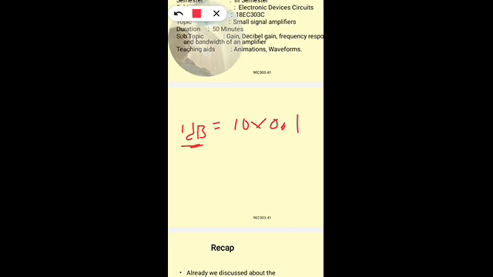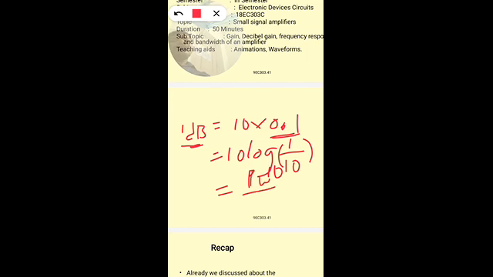So we can write this as C, equal to 10 log of 1 by 10, that is 0.1 to the base 10, where the output power is 1 by 10.